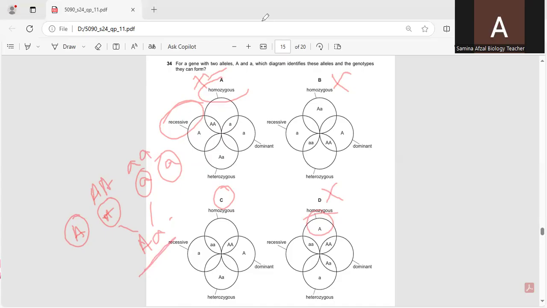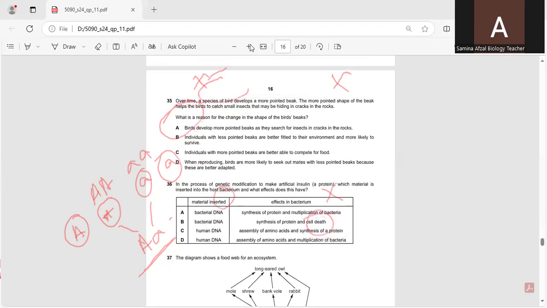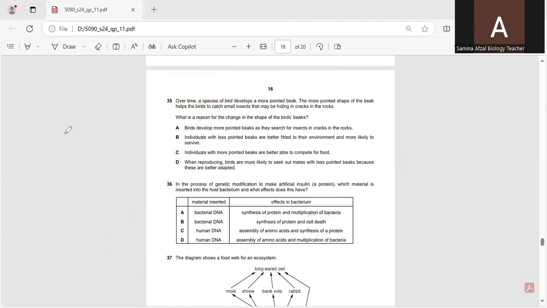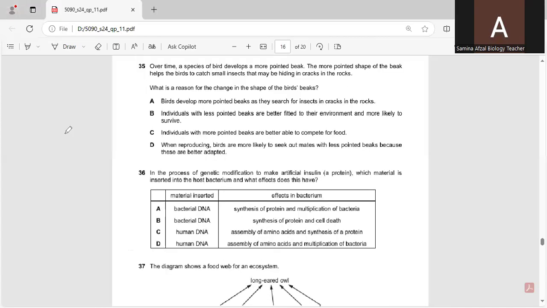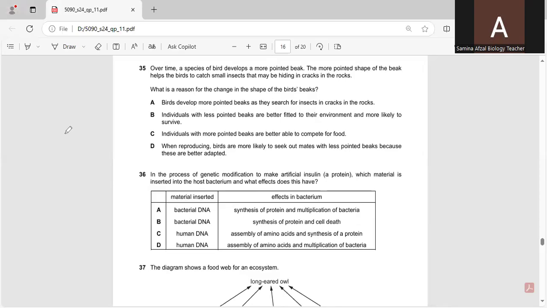Next, question number 35. Question number 35 is, over time, a species of bird develops a more pointed beak.